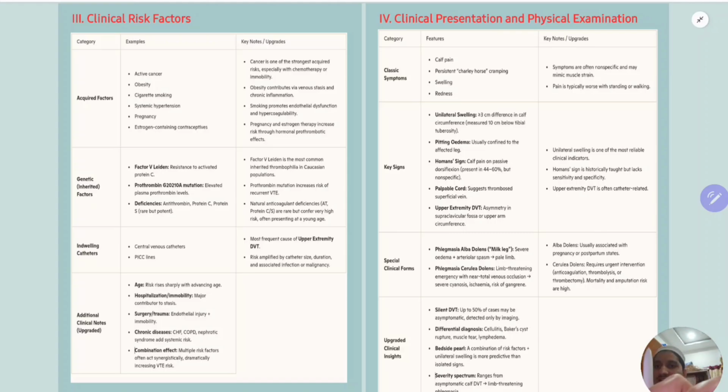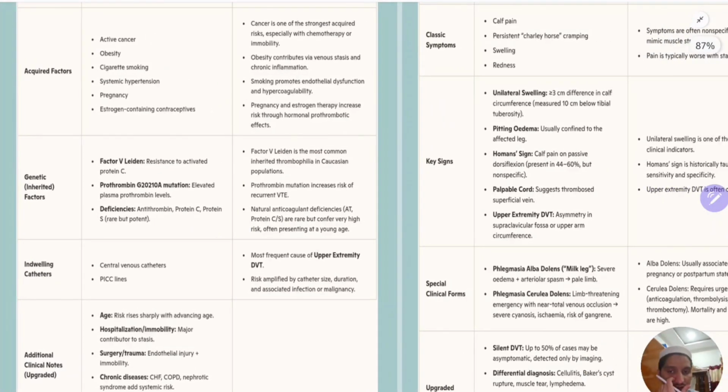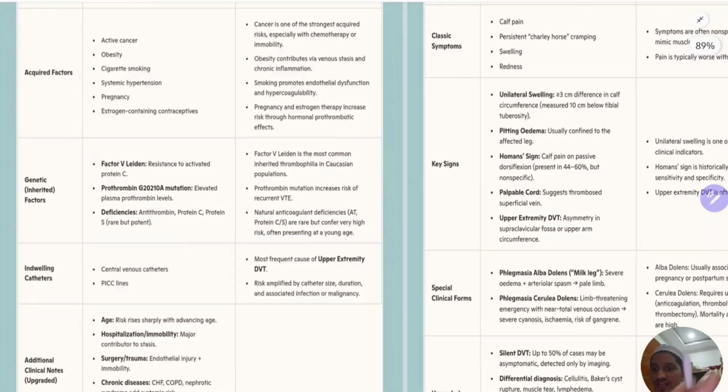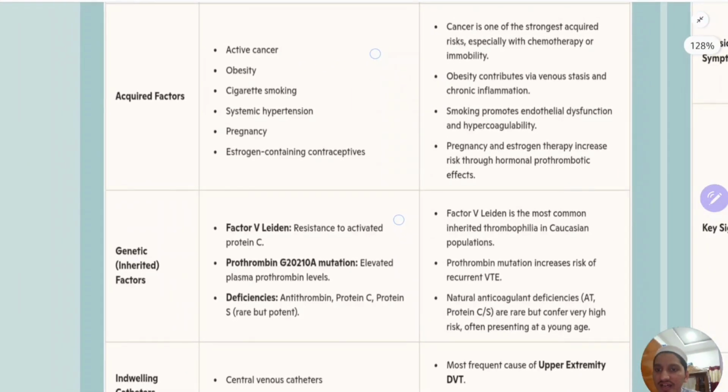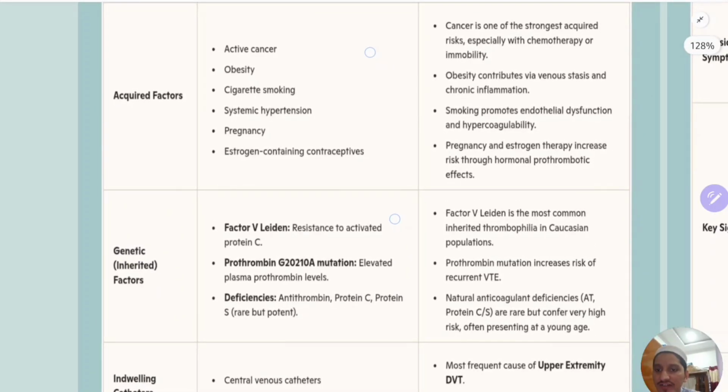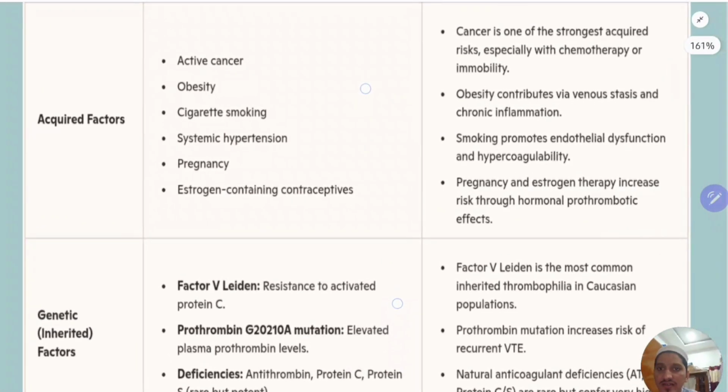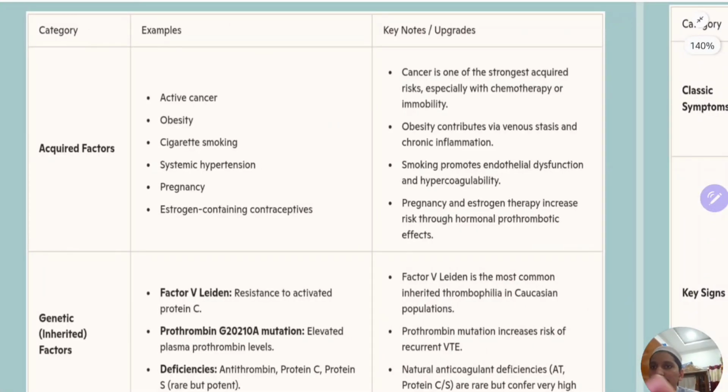So what are the clinical risk factors? That was about pathophysiology. Okay, so clinical risk factors you can divide into genetic primary risk factors, nothing but inherited factors, acquired factors, and indwelling catheters. This is how it is given in the book. Okay, so acquired factors include important things: active cancer, obesity itself is a prothrombotic state because it is associated with inflammation. Okay, and dyslipidemia. Cigarette smoking causes endothelial injury, systemic hypertension causes endothelial injury, pregnancy, prothrombotic state, estrogen containing contraceptives, again prothrombotic state.